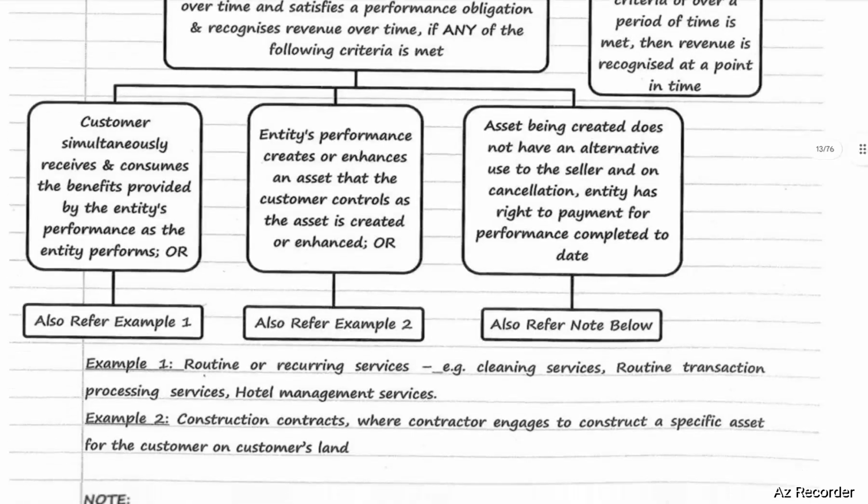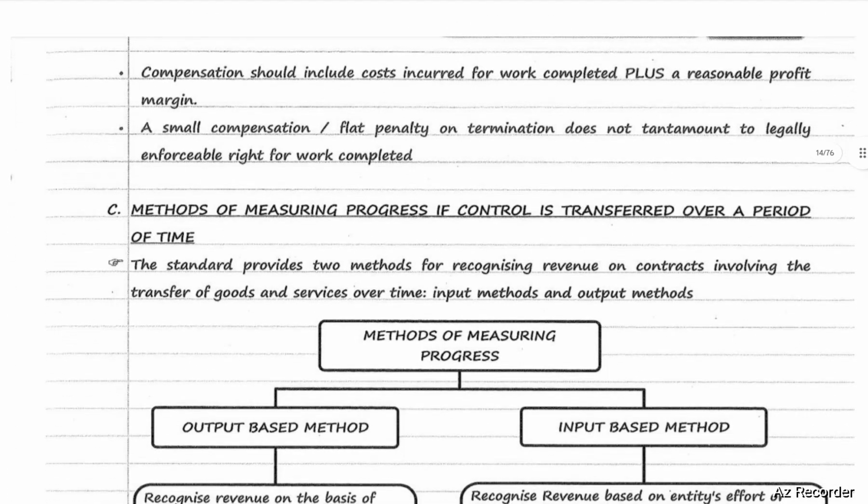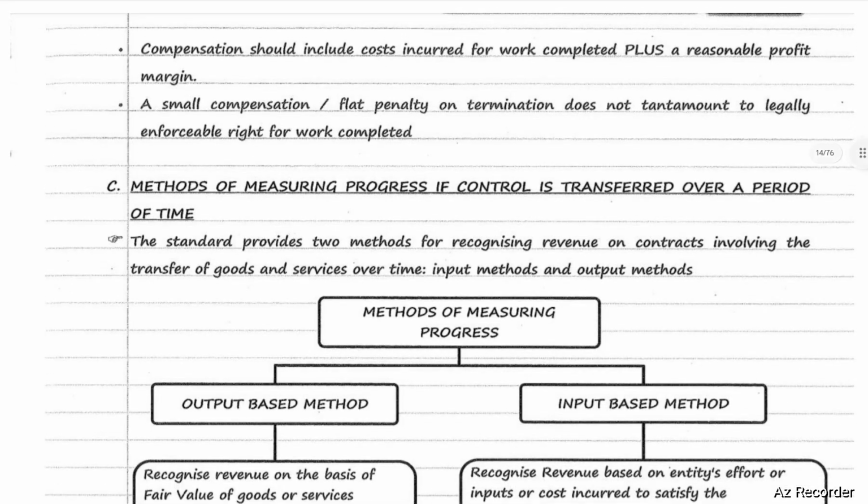Generally, in case of cancellations, compensation will be paid. Compensation includes cost incurred for work completed plus a reasonable profit margin. A small compensation or flat penalty on termination does not amount to a legally enforceable right for work completed. That means a small compensation or flat penalty in case of termination will not be considered as a legally enforceable right for the work completed.